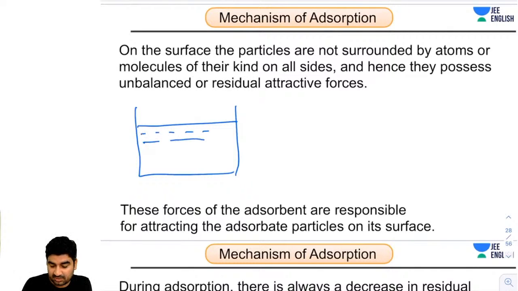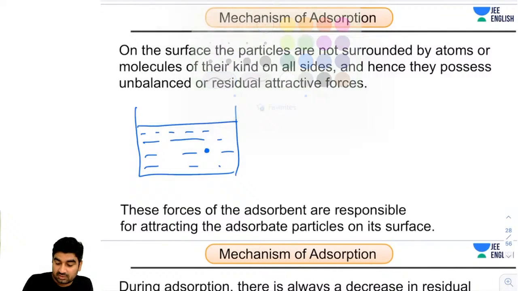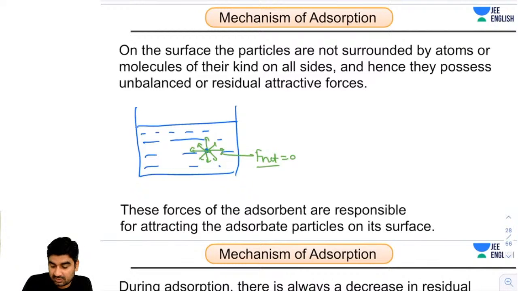So, guys, suppose I'm taking the particles here. If a particle is present in the bulk, that particle will experience equal force from all directions. So the net force will be zero. But if I talk about the particle present on the surface,